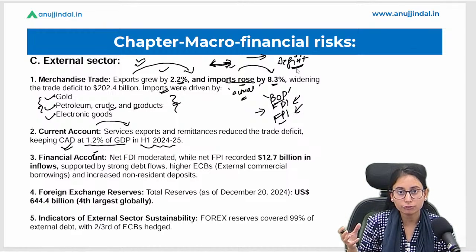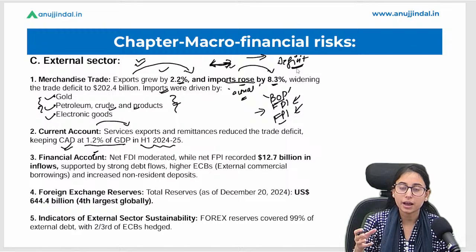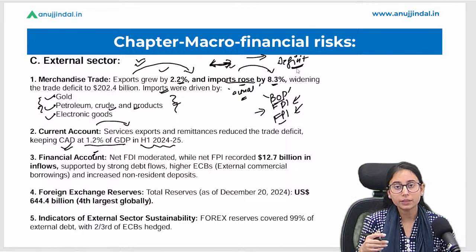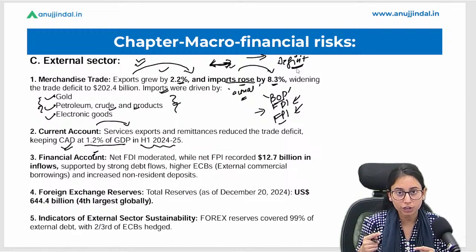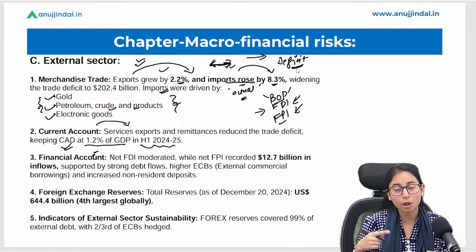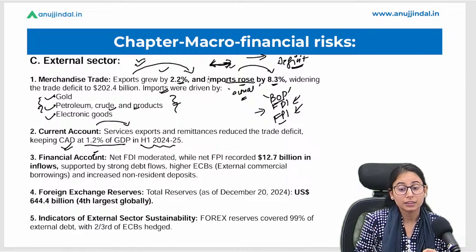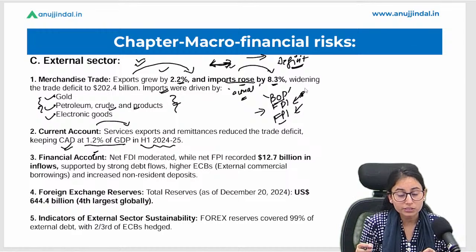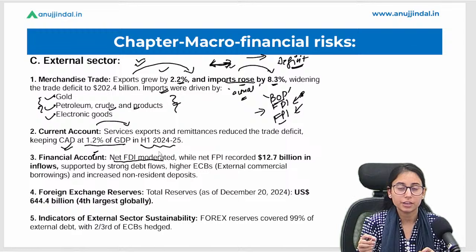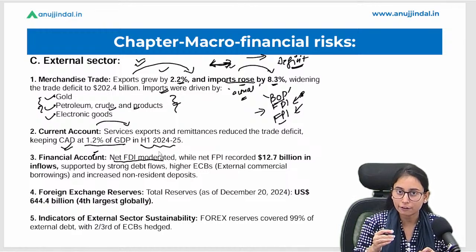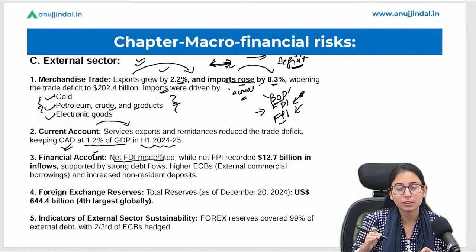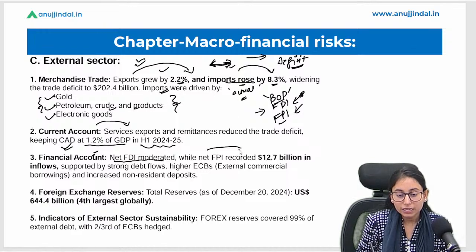FDI is for a longer period of time, the investment made by individuals or companies in India for a longer period of time, that will subsequently increase the employment rate, right? Investment will increase, the employment will increase, the consumption level will increase, and hence the GDP of the economy will increase. These are very important. And what does the report say? The report says that there is a moderation in the net FDI. So people are not investing much in FDI. Okay, there has been a slowdown in foreign direct investment, and there has been an increase in the FPI.